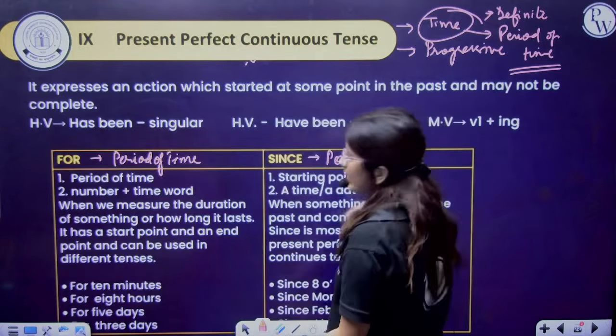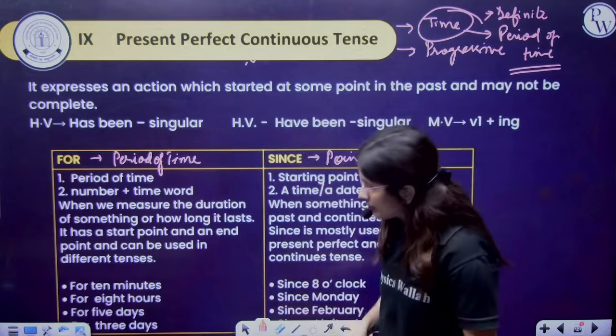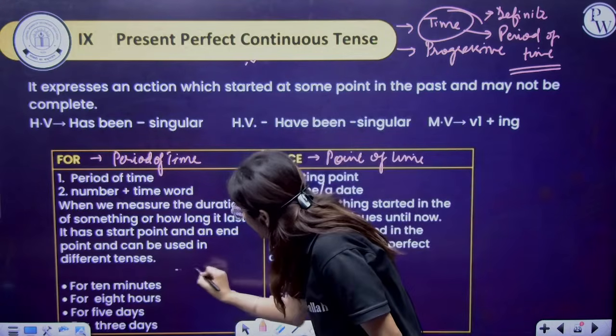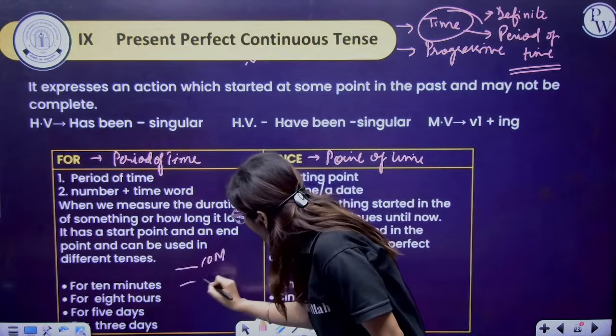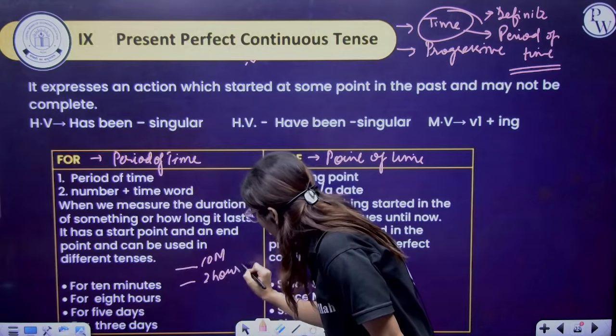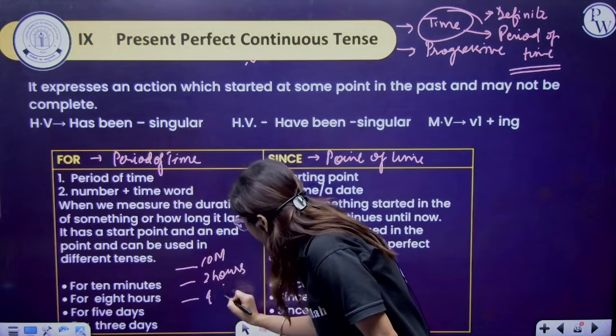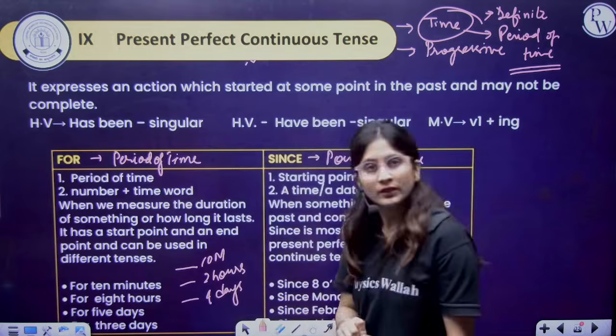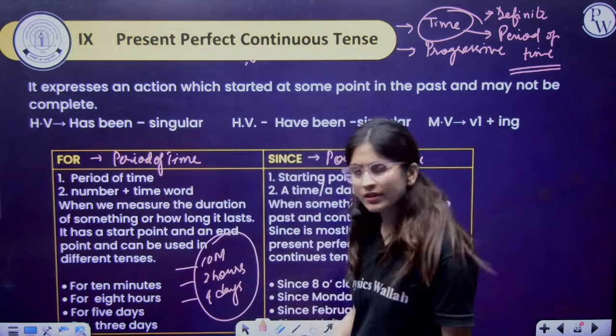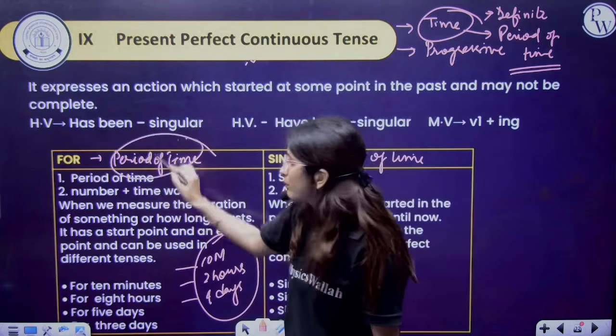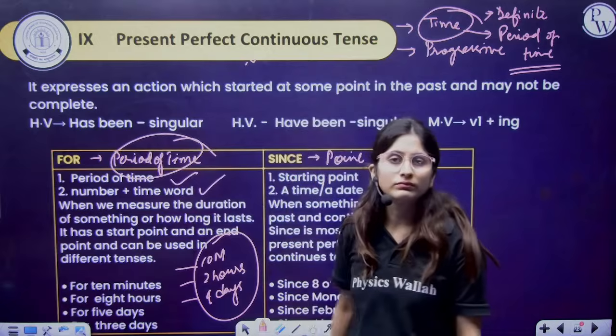Fine. For example, if I'm saying 10 minutes, 2 hours, 4 days, so here if we are mentioning this, that is the period of time. Period of time, number plus time word.